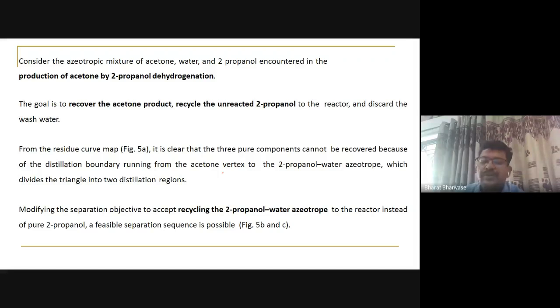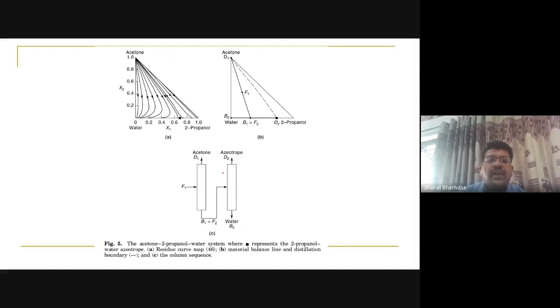2-propanol and water form an azeotrope. Suppose here, this will be the case: acetone, water, and 2-propanol. This is the azeotrope here, right? So we have to decide the boiling points of these. Look at this residue curve map here. This is the saddle here, right? Acetone is the lightest one. Water, for this region, is the heaviest, and for this region, that means the region will be like this.